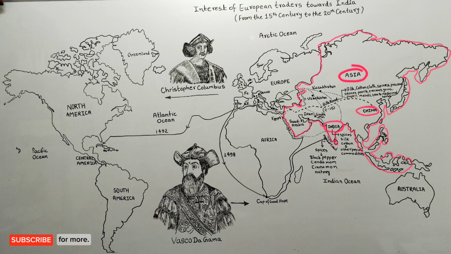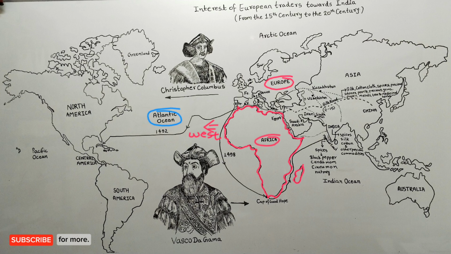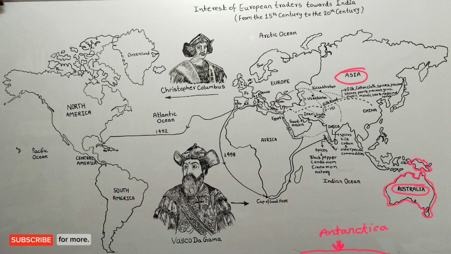India and China are part of the continent of Asia. After this, below Europe, you can see the continent of Africa here. To the west of the continents of Africa and Europe, across the Atlantic Ocean, the continents of North America and South America are located. Below the continent of Asia, we get to see the continent of Australia, and in this region, the continent of Antarctica is also present.